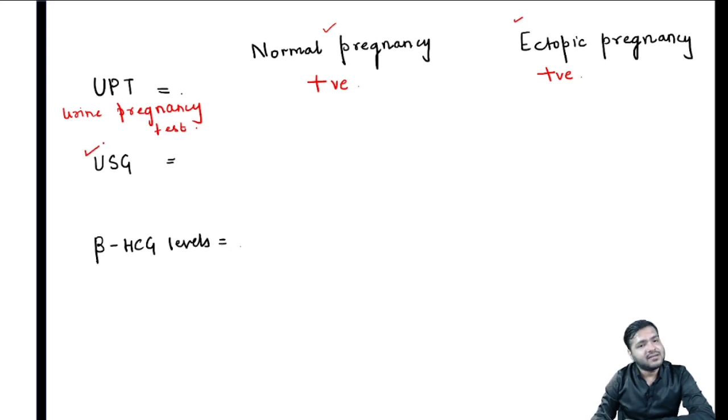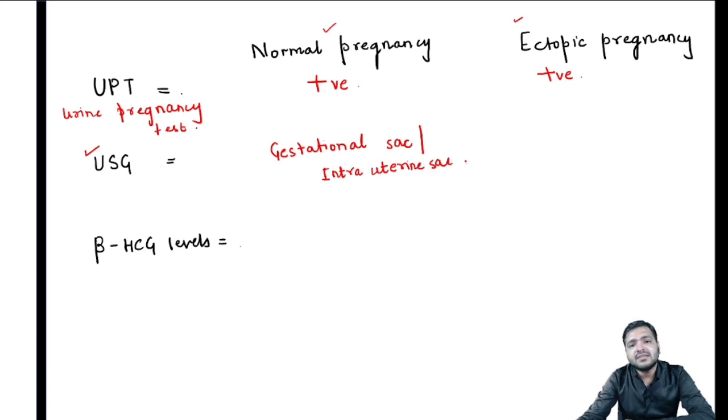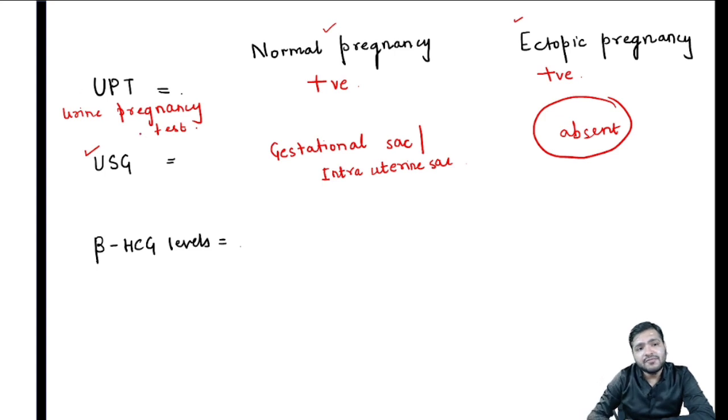After that, you will recommend an ultrasound. In a normal pregnancy, you will see a gestational sac, or we can say an intrauterine sac, in the uterus. A normal gestational sac or intrauterine sac is present in normal pregnancy, and you will find it on ultrasound. But in ectopic pregnancy, this gestational sac will be absent. So that's one point of differentiation. With the help of ultrasound, you will be able to differentiate.